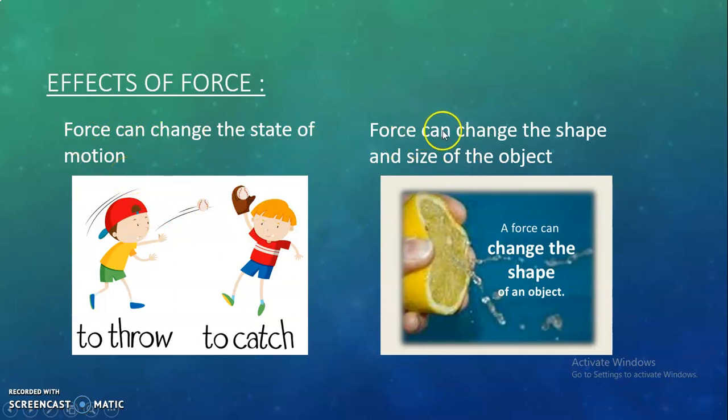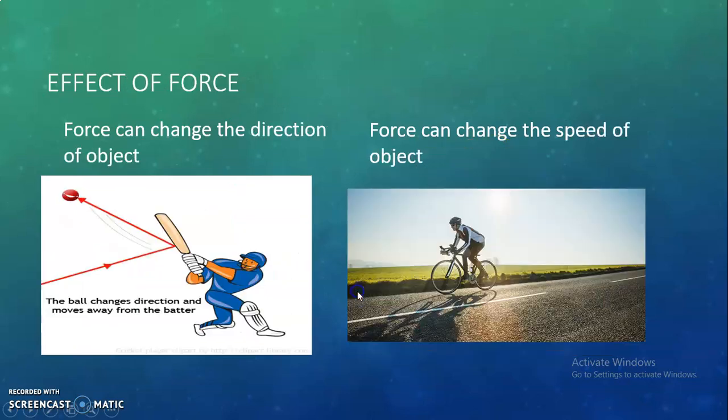Force can also change the shape and size of the object. How? When we squeeze a lemon, what happens? The shape of the lemon changes. This is a change of shape of an object. Similarly, when we press toothpaste, the paste comes out and the shape of the toothpaste tube changes. So this is also an example where force can change the shape and size of an object.